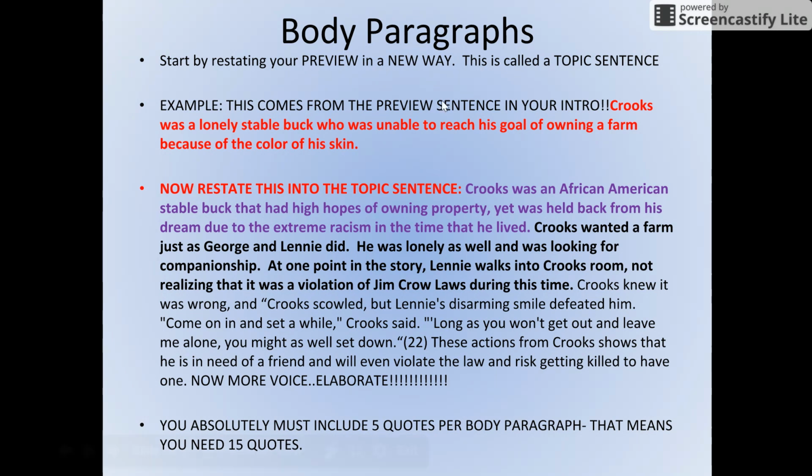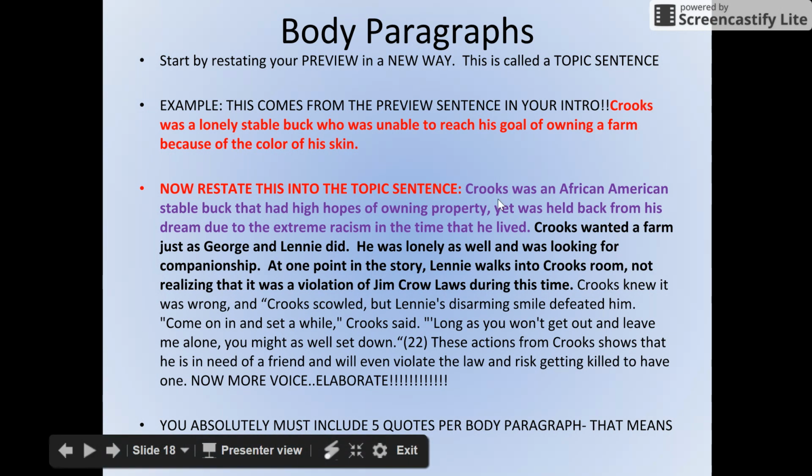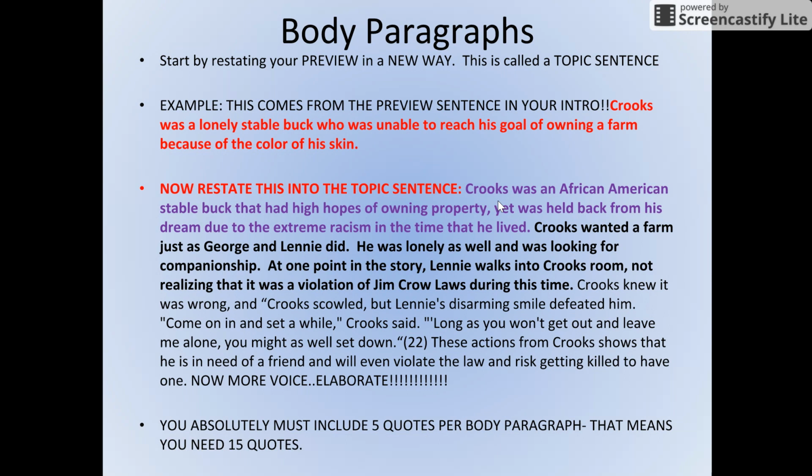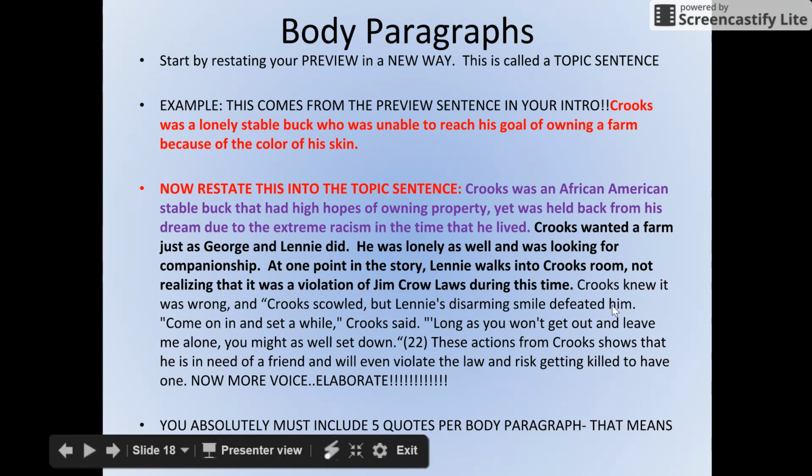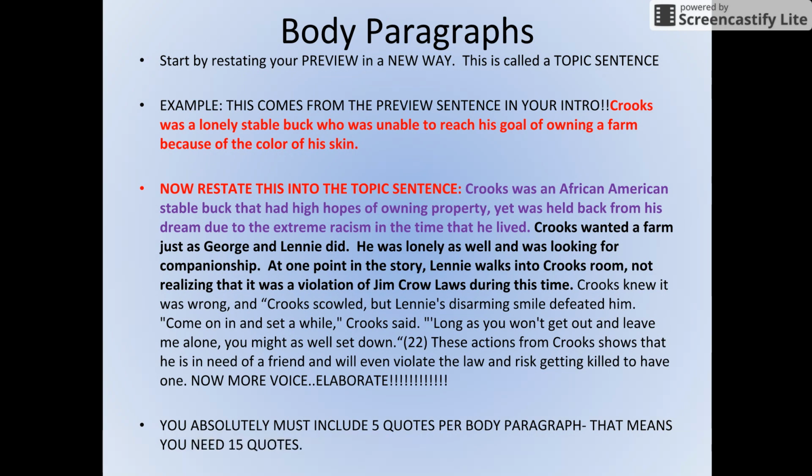Again, restate it. So this is from my intro. Now let's look here in purple. I changed it. Crooks was an African American stable buck that had high hopes of owning property, yet was held back from his dream due to the extreme racism in the time that he lived. So I took that sentence from my preview from my introduction and restated it as a topic sentence. Then you need to lead us to your first quote. Do not jump right into a quote.